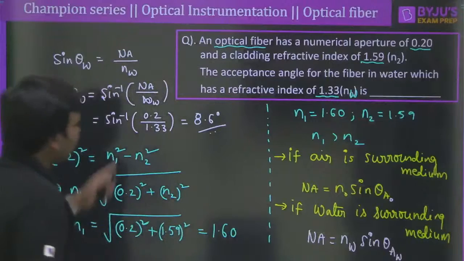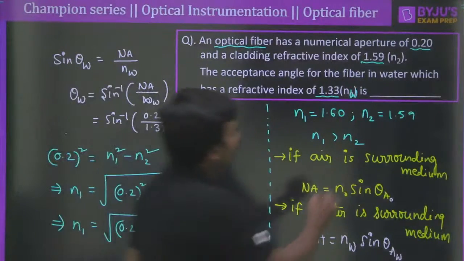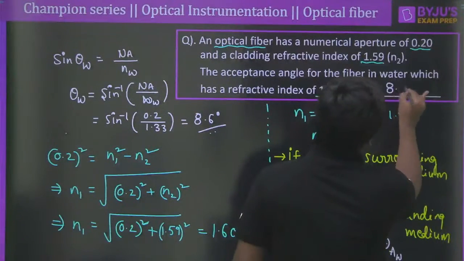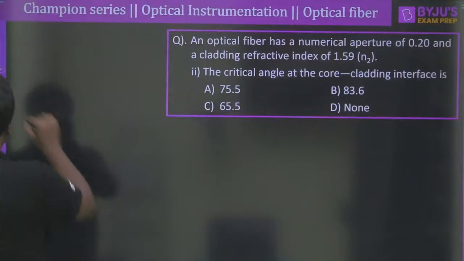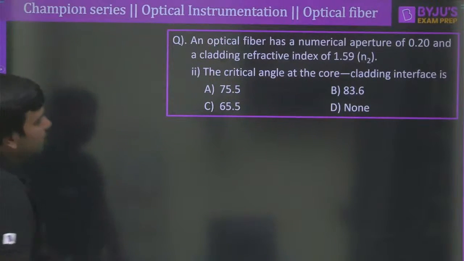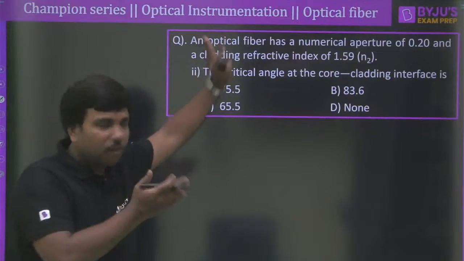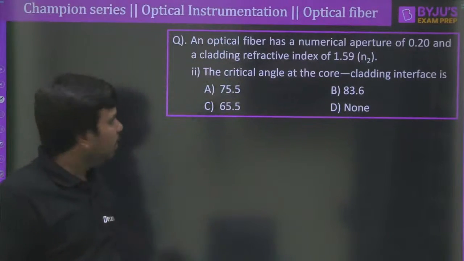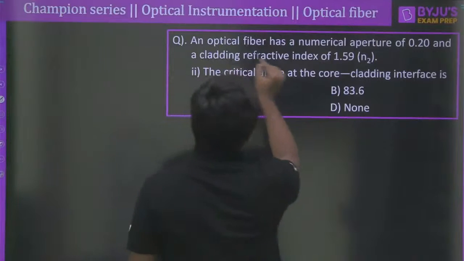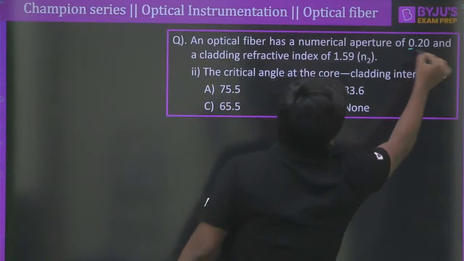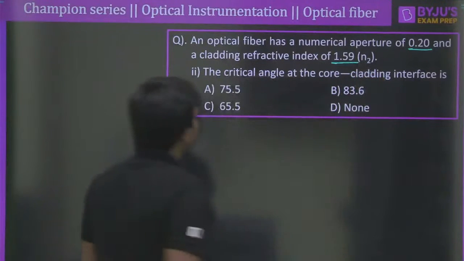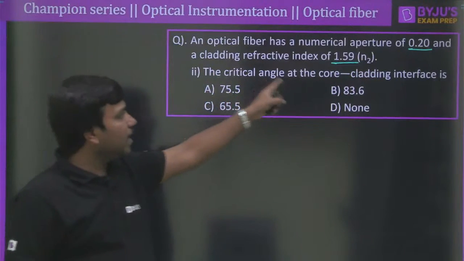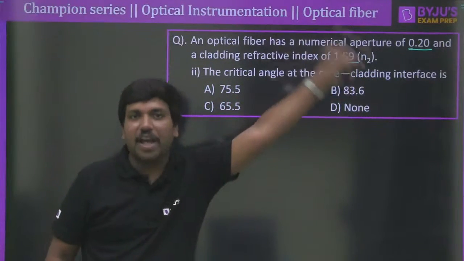So of course, the final answer for this question is, as I was saying, going to be equal to 8.6 degrees. Now moving to the second question. From the statement of the previous question itself, we must solve this one. Because if you see, even in this question, the statement is mentioned like numerical aperture is 0.20 and cladding has a refractive index of 1.59. But however, the critical angle at the core and cladding interface is dash, right?